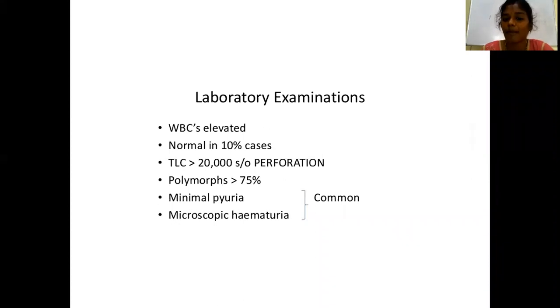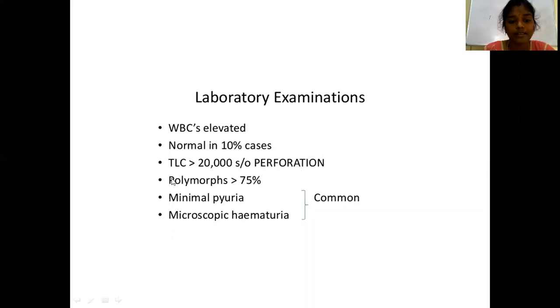Next come your laboratory examinations or investigations. In the investigations, WBCs, that is leukocytosis, is elevated, but in 10% of cases it will be normal. What is the normal value of leukocytes? That is 4 to 10,000. If it is more than 20,000, it is suggestive of perforation.